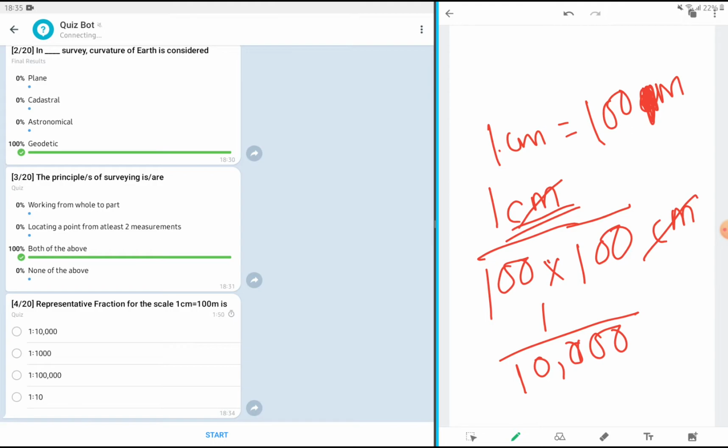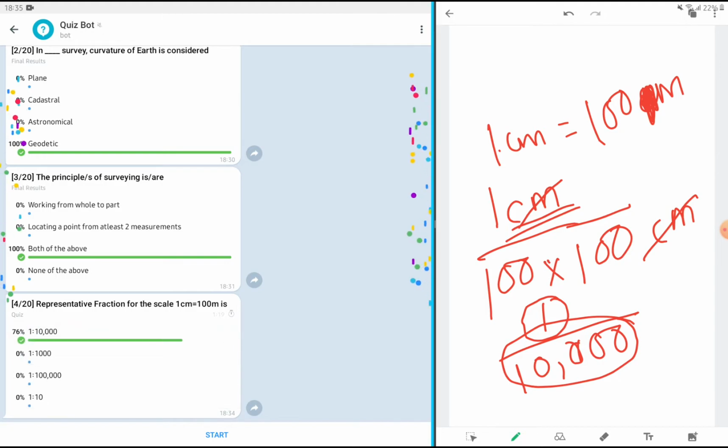Representative fraction is the purest numerical scale we can have. There is no unit in that. Whatever the unit of the numerator is will be the unit for the denominator. If we are given 1 centimeter is equal to 1 kilometer, then we will be converting kilometer into centimeter, and then we will have the respective representative fraction. It gives a direct idea of how much the extent of scaling has been done while carrying out that survey part. Okay, therefore let's click which option, first one.